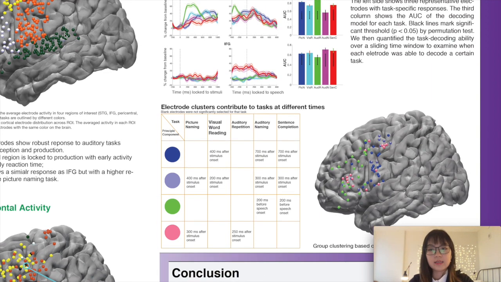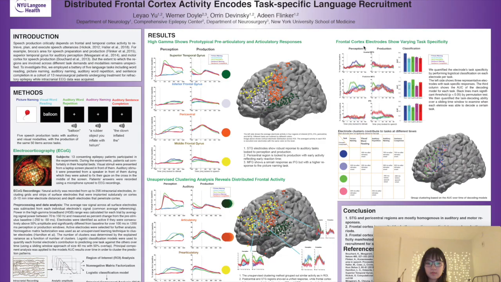After we quantified the task decoding ability over a sliding window approach for each electrode, we put their AUC curves over time into a PCA analysis to find whether there are any group clustering patterns. And here, the brain is color-coded in 4 different PCs, marking the electrodes which are active over a certain period of time for certain tasks.